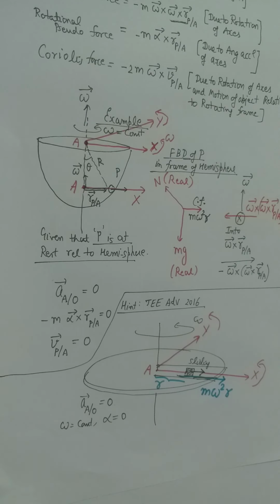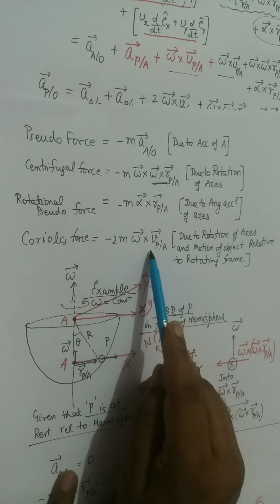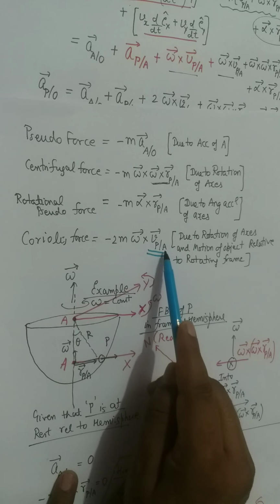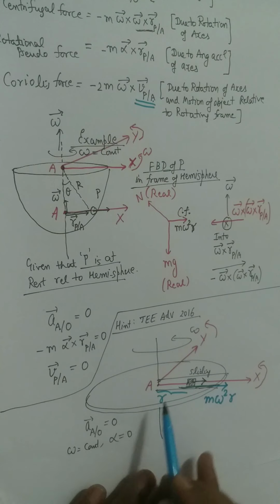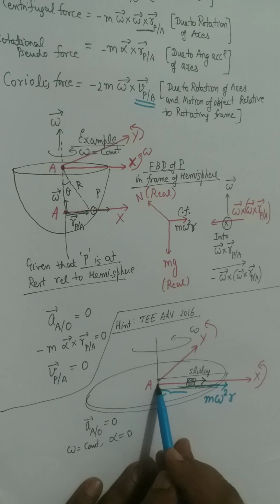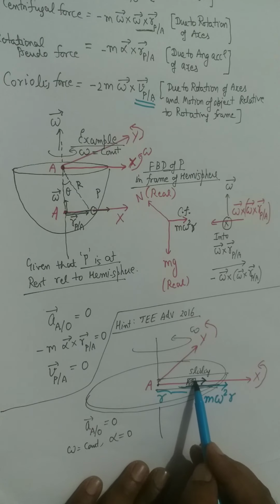This is always away from the axis, and this particle will also experience a Coriolis force, as this time the particle is moving relative to point A. Notice that point A is stationary, but this particle is moving away from A, so it has a velocity relative to A in this direction.